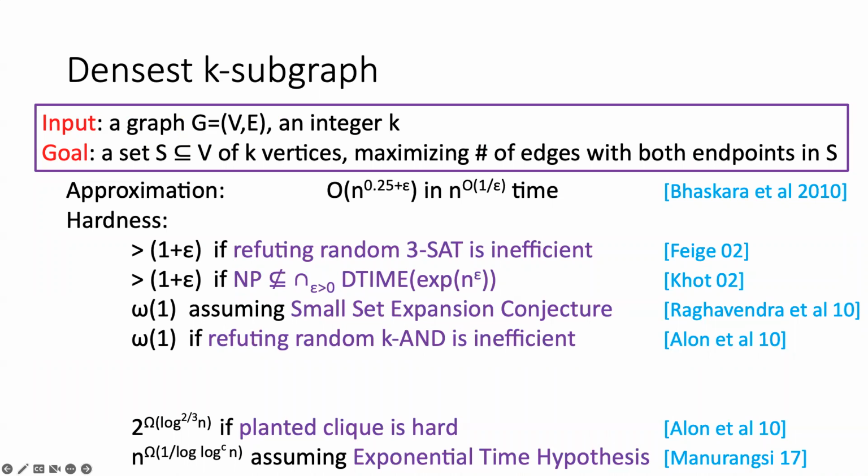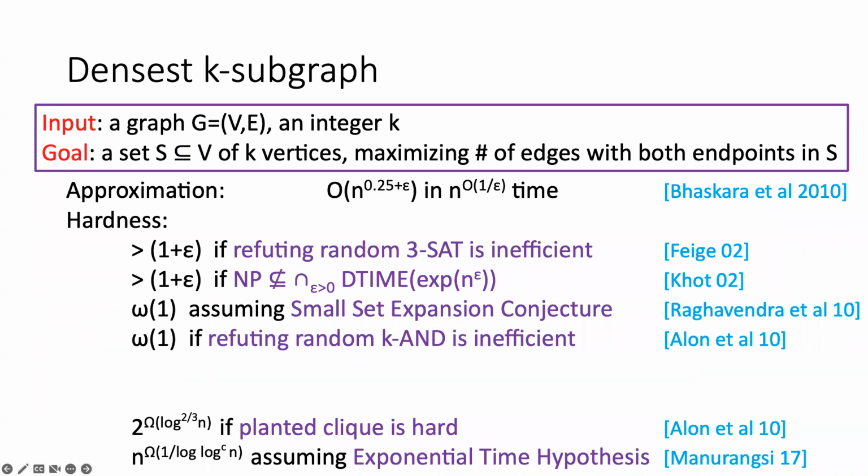The best hardness of approximation proof is also very elusive, and most previous results depend on various complexity conjectures. For example, Feige in 2002 shows that we cannot get a 1 plus epsilon approximation if refuting random 3-SAT is inefficient. Khot in 2004 shows that we cannot get a 1 plus epsilon approximation if the class NP does not belong to the intersection of all these randomized subexponential time classes.